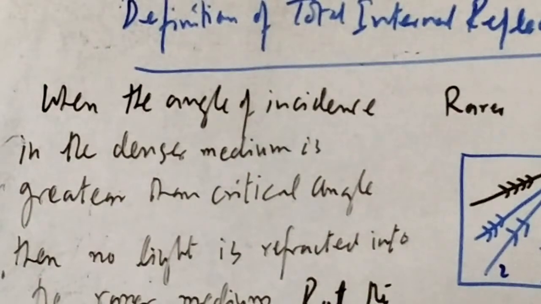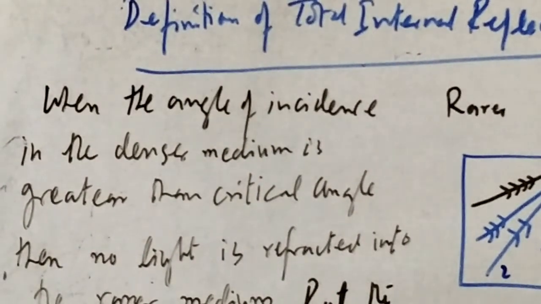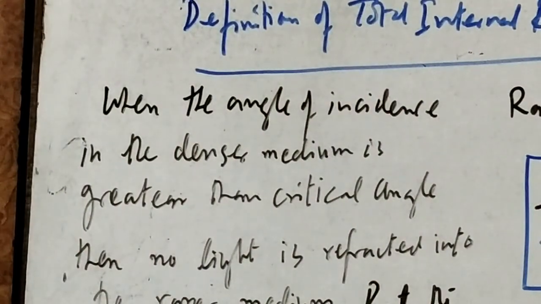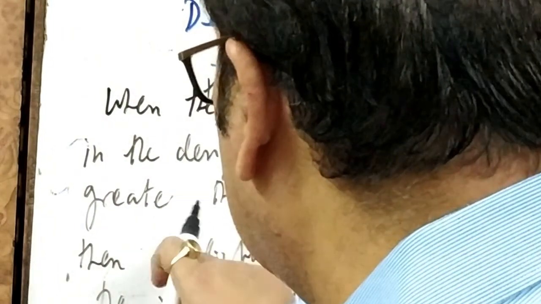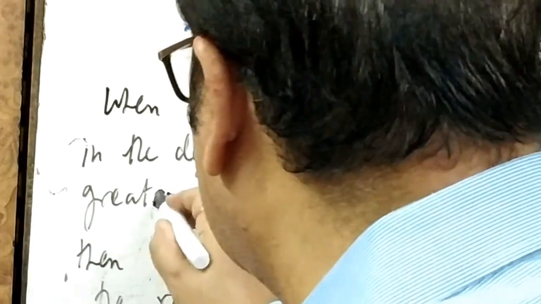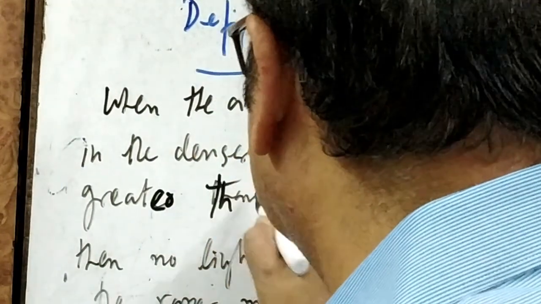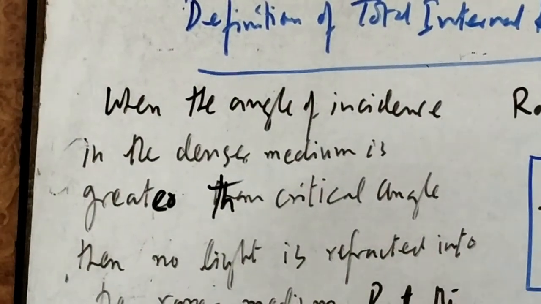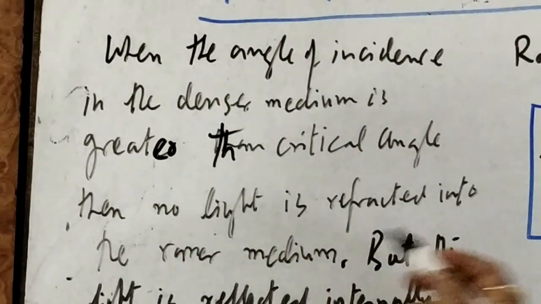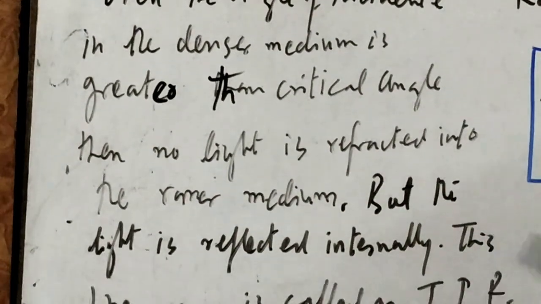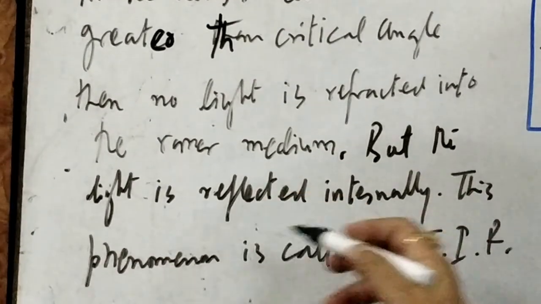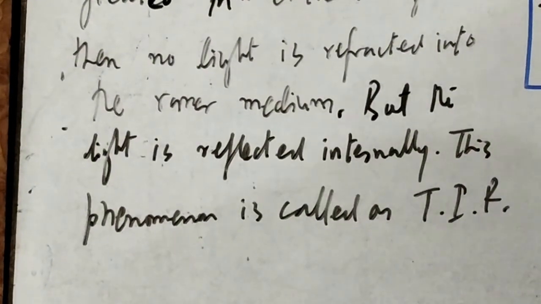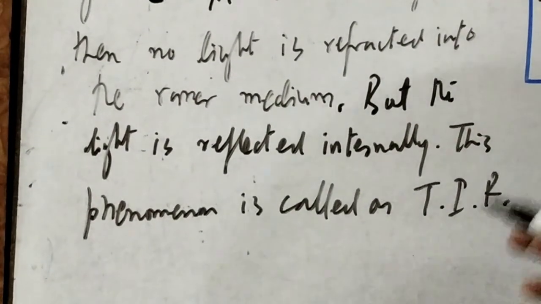When the angle of incidence in the denser medium is greater than the critical angle, then no light is refracted into the rarer medium. Second medium में नहीं refract होगा. But the light is reflected internally, and it is totally reflected naturally. And this phenomenon is called total internal reflection.